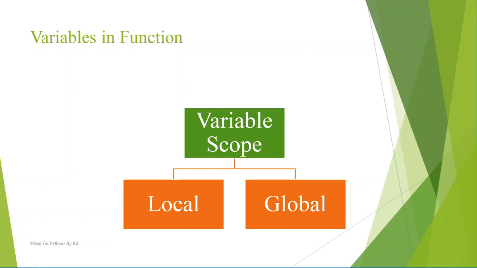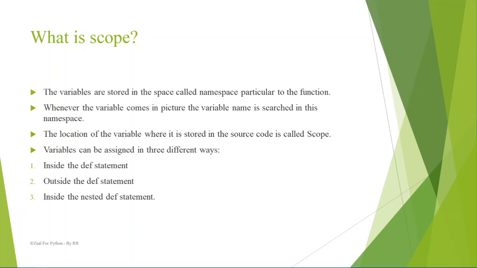Alright, but before we go into details of local and global, let us see what the meaning of variable scope is. The variables are stored in a space called a namespace, particular to the function. Whenever a variable comes into the picture, the variable name is searched in the namespace.